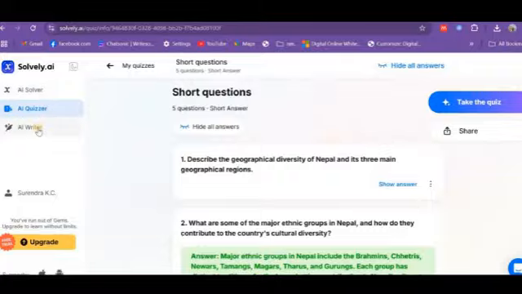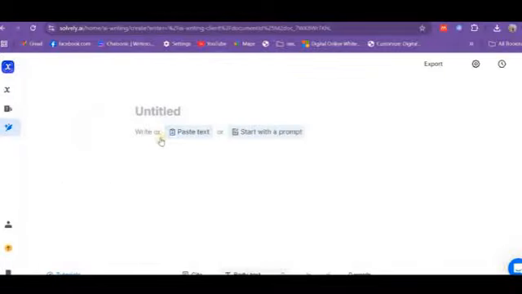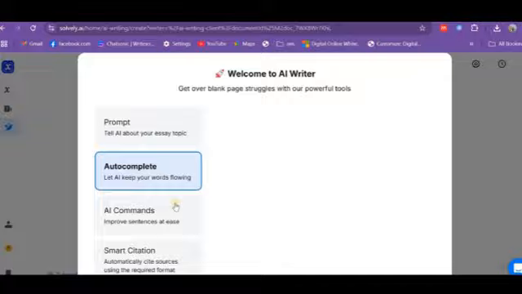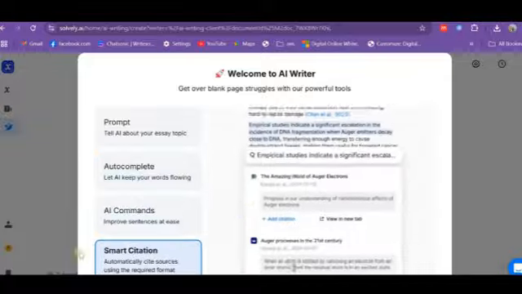This Solve AI also helps the researcher or writer to write according to a command, like this. Citation.